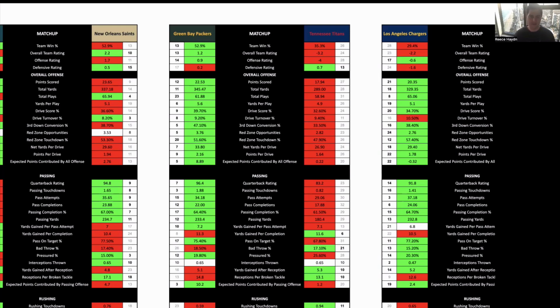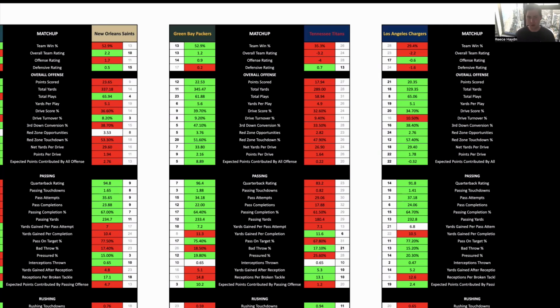The key, obviously, for this game is whether Jordan Love plays. Currently listed as questionable. On NFL.com, the insiders, as they call themselves, are saying that he's unlikely to play. Last week, they said Christian McCaffrey, week one, they said McCaffrey was definitely going to play, but then he didn't play. So from this current situation, I would say Love wouldn't play this game, but it's not a game I really want to bet into.